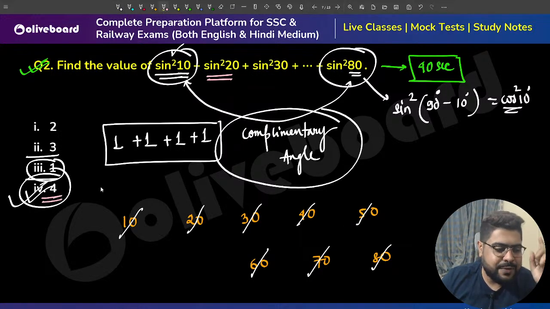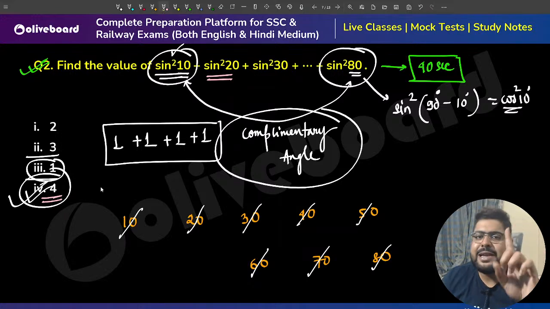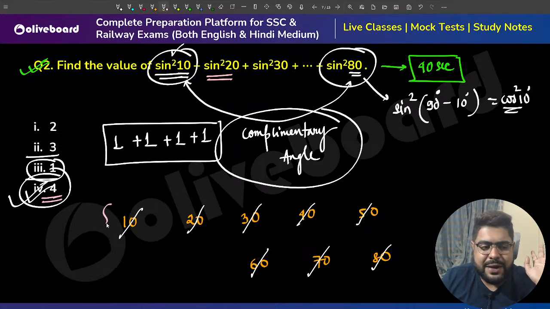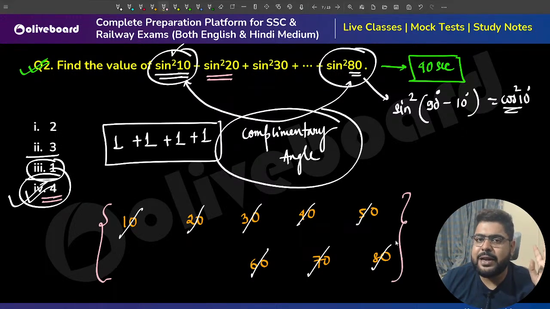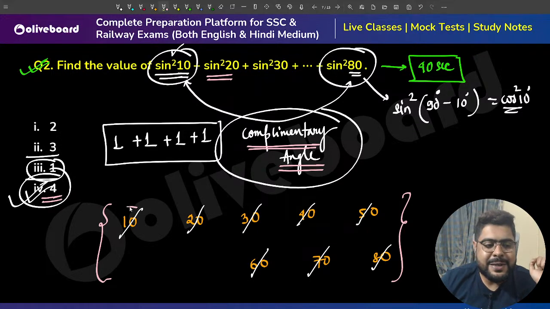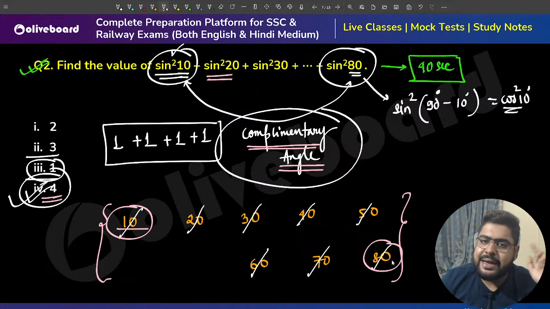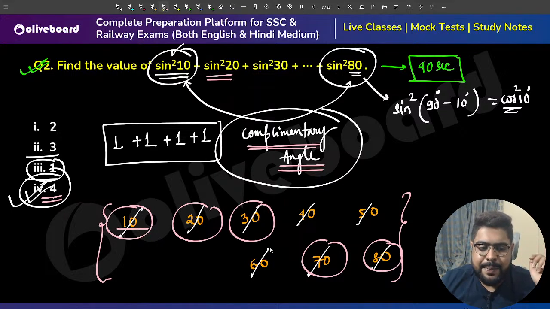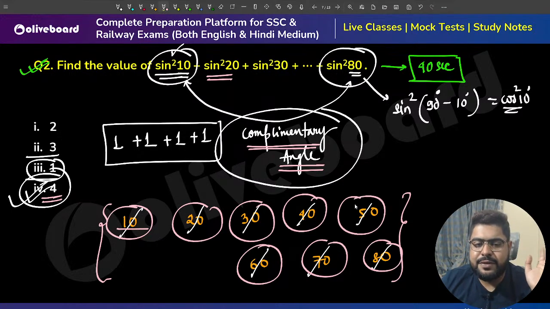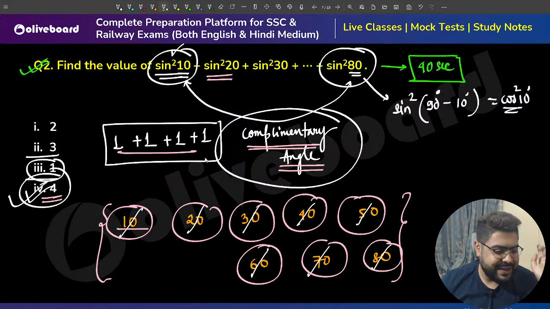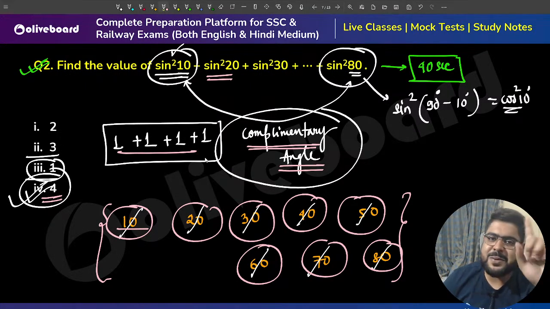The answer will be 4. Clear, everyone? Always remember complementary angles. The best way is to figure out which two angles sum to 90. So 10 plus 80 is 90, it will be 1. 20 plus 70 is 90, it will be 1. 30 plus 60 is 90, it will be 1. 40 plus 50 is 90, it will be 1. So total 4 pairs, 4 ones, 4 is the answer. I hope it is absolutely clear.